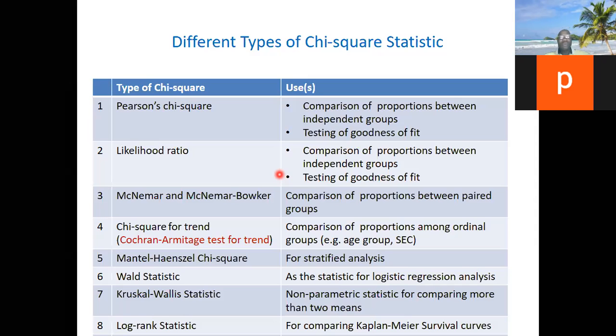All of them follow chi-square. What other statistics follow chi-square? Logistic regression. The Kruskal-Wallis statistic is the non-parametric counterpart of one-way ANOVA, and it follows chi-square. There are many things. The log-rank statistic for comparing Kaplan-Meier survival curves follows chi-square. And chi-square for heterogeneity, that's for meta-analysis.